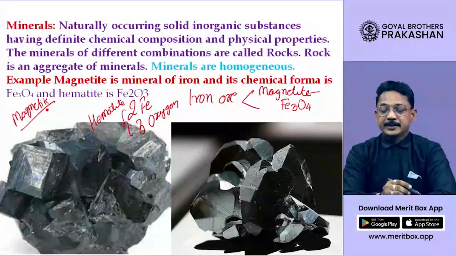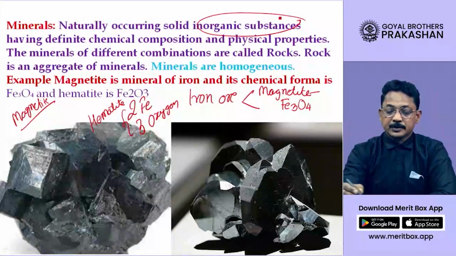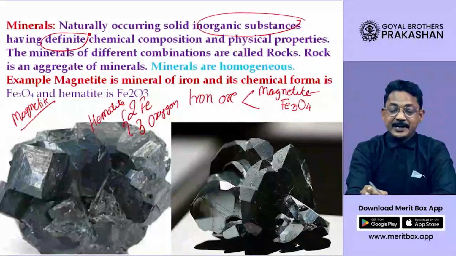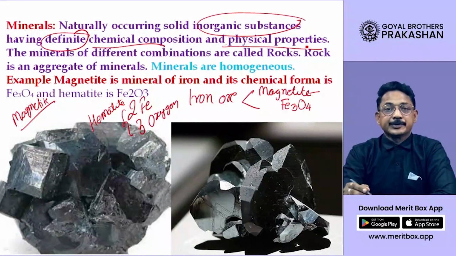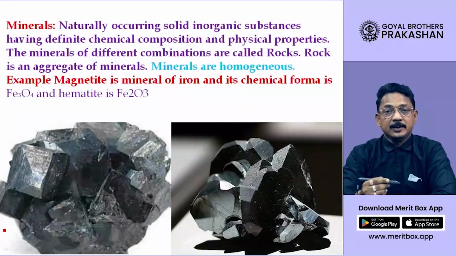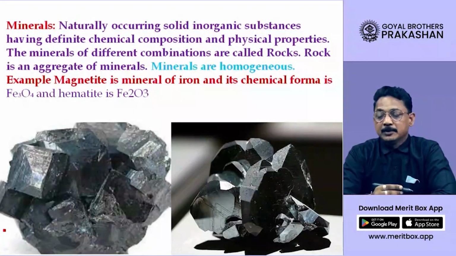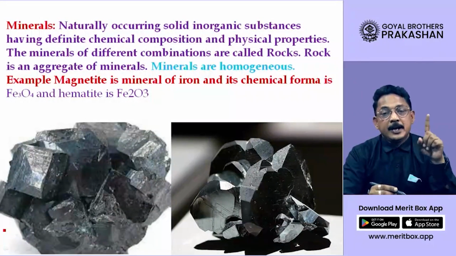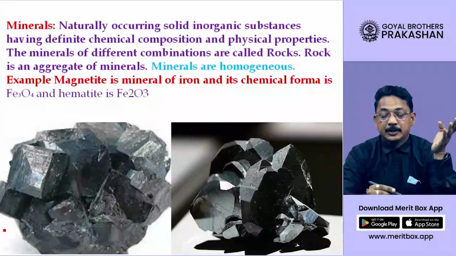Therefore we are saying that a mineral is an inorganic substance having definite chemical composition and physical properties. The meaning of the words physical properties is properties like color, texture, appearance, state; we call it by the name physical property. So they have fixed physical properties, fixed chemical properties, and are inorganically formed by a natural process.